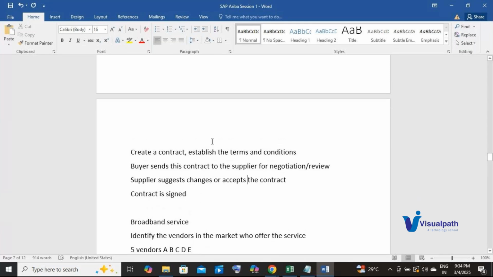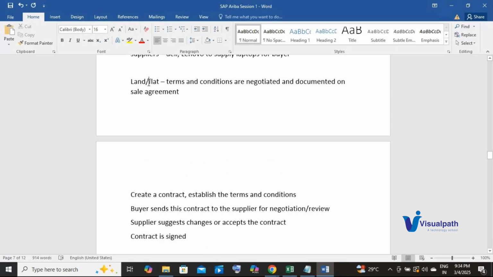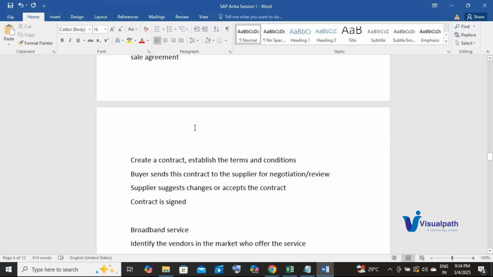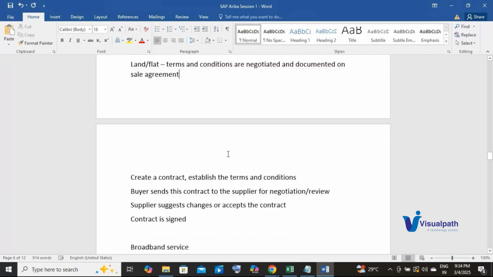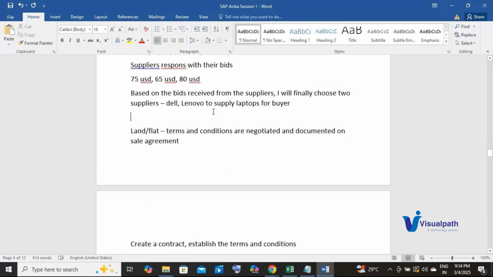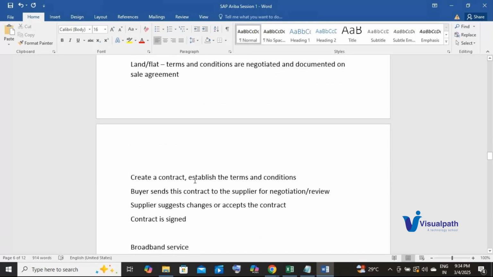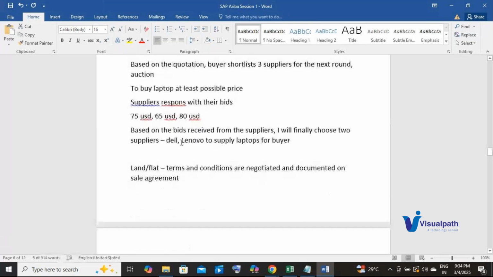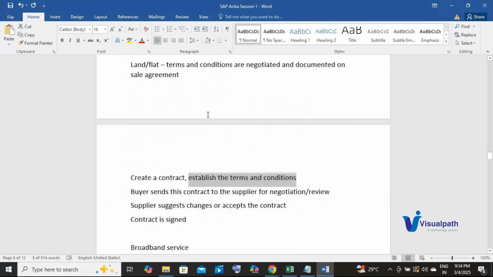Even when you purchase anything, for example flat or land. So in our case it is purchasing the laptops. So we have established or we have finalized Dell and Lenovo as my suppliers. So I established certain terms and conditions for purchasing the laptops with them. I send that contract or the terms and conditions via a contract to the supplier. Supplier will go through the terms and conditions mentioned on that contract.